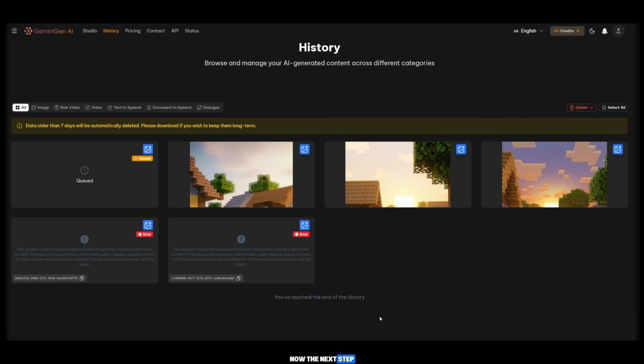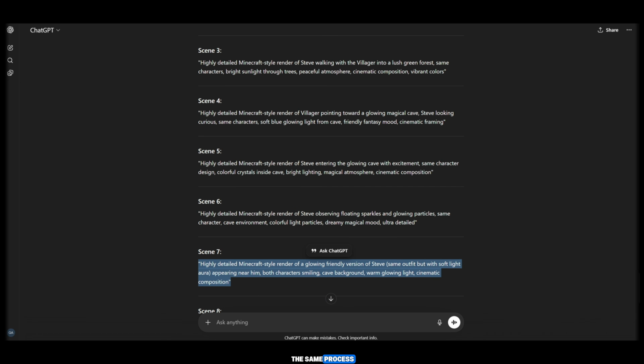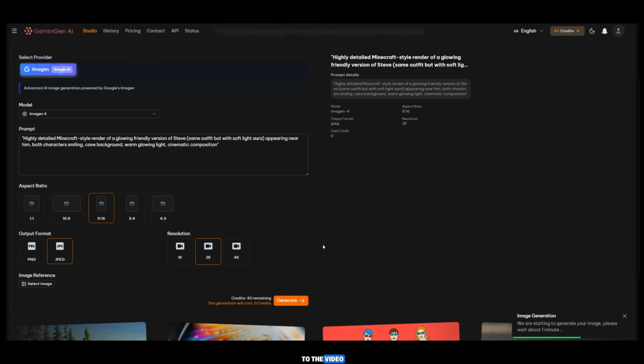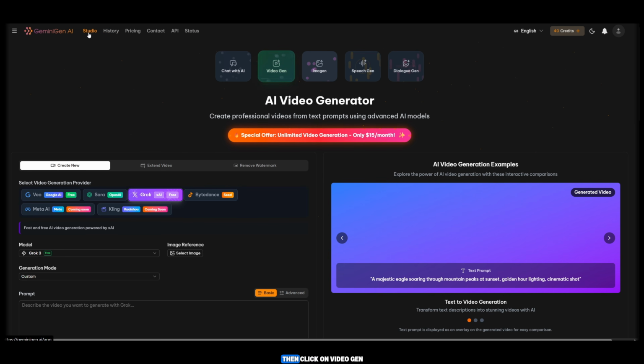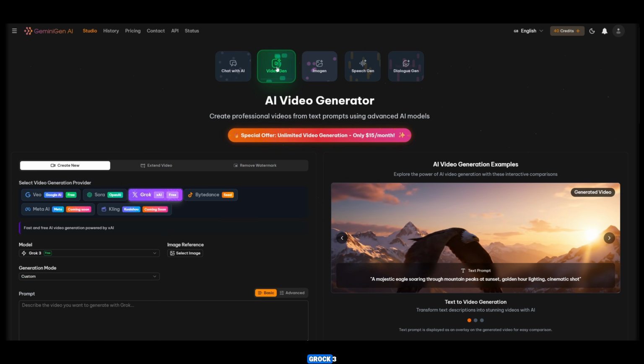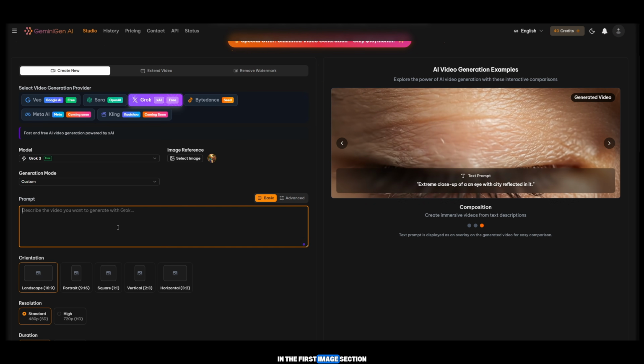Now, the next step is video generation. For video generation, follow the same process, which I will explain next. So guys, now you need to go back to the video, click on Studio, and then click on Video Gen. Once you click, you will see the model Grok 3. Select this model. Then you need to upload the reference image in the first image section.